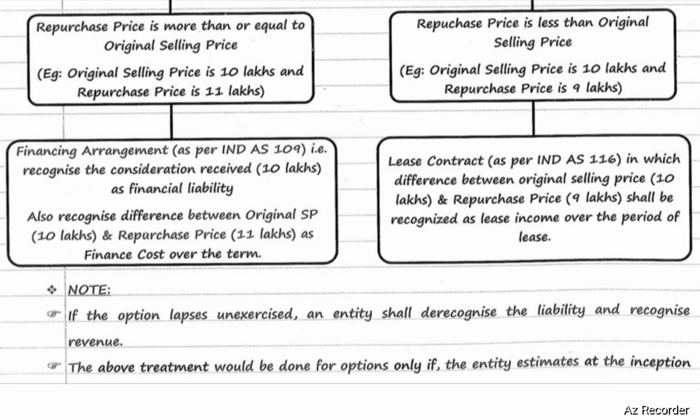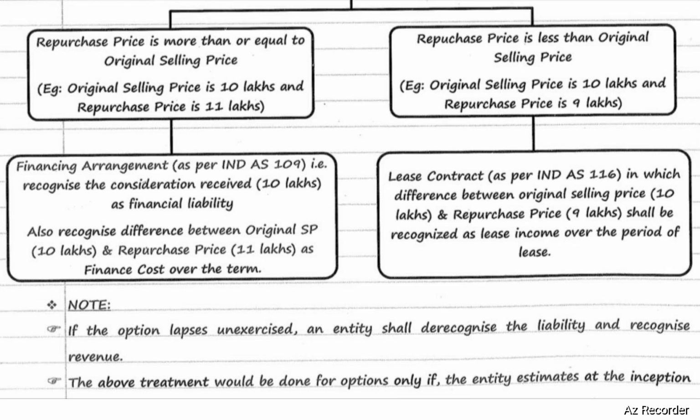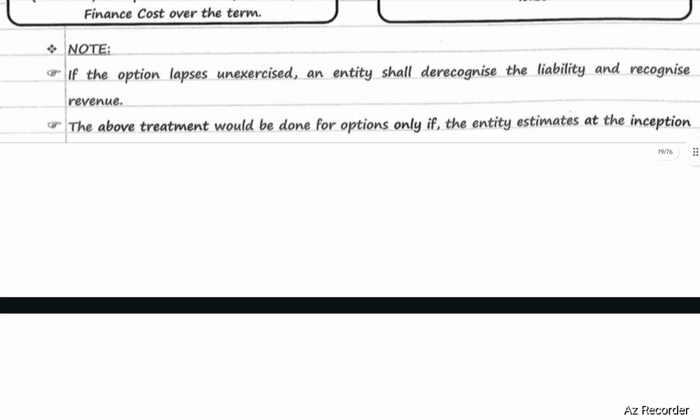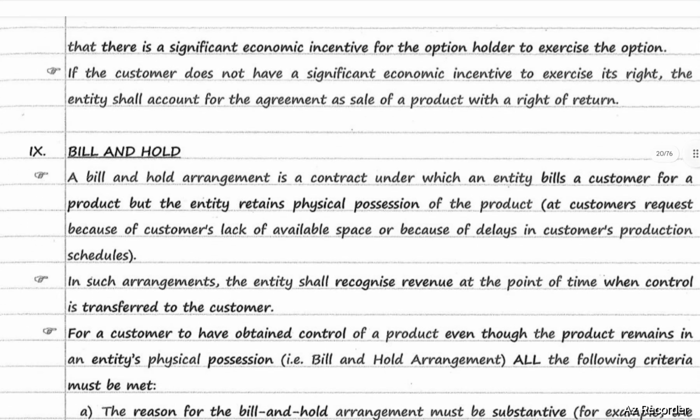Next, if the option lapses unexercised, an entity shall de-recognize the liability and recognize the revenue. That means if the option lapses, then de-recognize the liability and recognize the revenue. The above treatment would be done for options only if the entity estimates at the inception that there is a significant economic incentive for the option holder to exercise the option. If the customer does not have a significant economic incentive to exercise its rights, the entity shall account for the agreement as a sale of a product with a right of return.